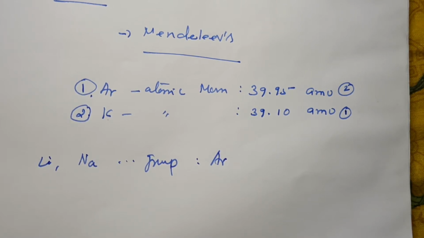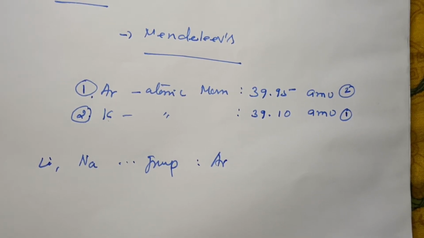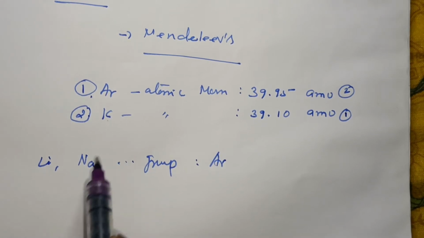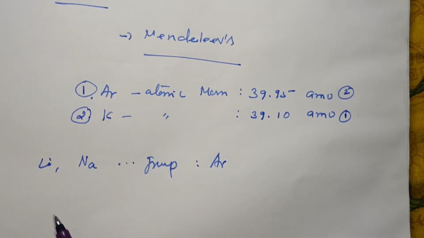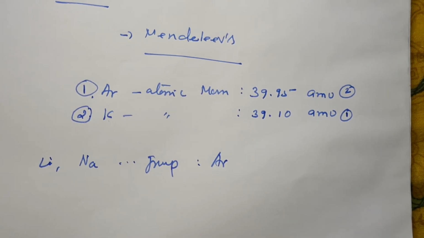The greater number, 39.9, is argon, and potassium is a smaller number, 39.1, but argon comes before potassium in the periodic table. If elements were arranged strictly by increasing atomic mass, argon would appear in potassium's place. So I will show the modern periodic table.